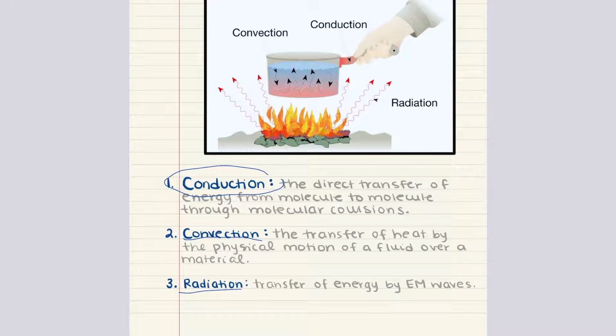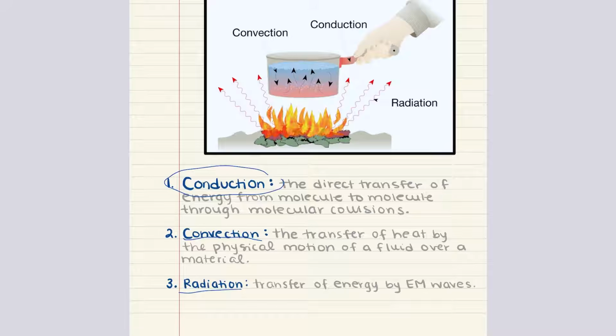The last thing we want to discuss is radiation. Radiation is the transfer of energy through electromagnetic waves, and it does not require any medium to travel through. So unlike the other two means of energy transfer, conduction and convection, which require direct contact between materials or motion within a fluid, radiation allows heat to be transferred even across a vacuum.